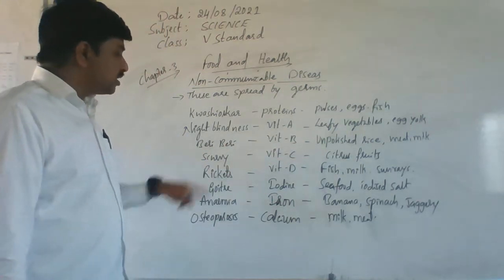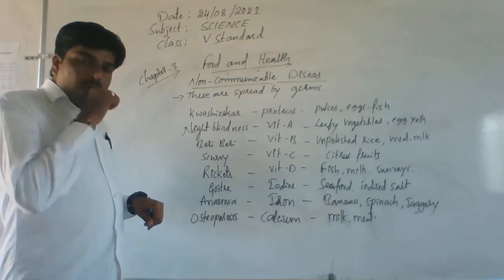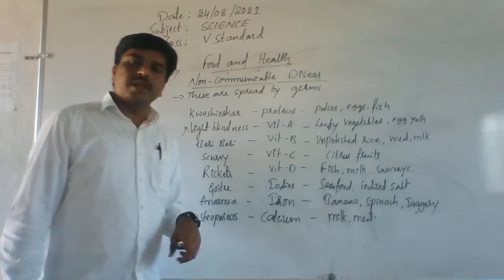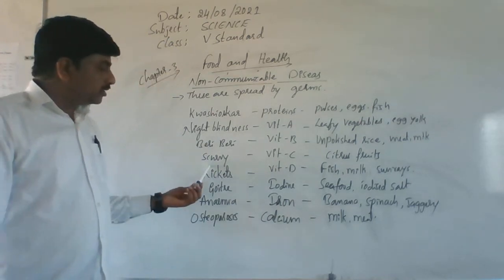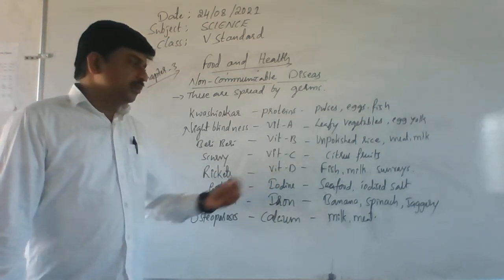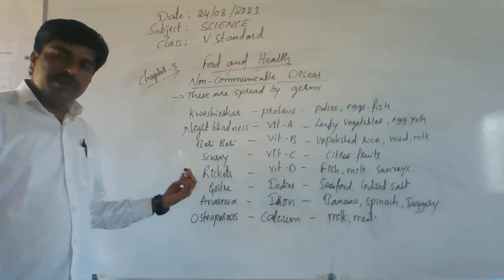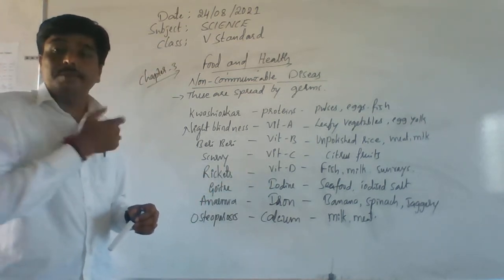Okay. Next one is the scurvy disease. What is it? Scurvy disease is caused by the deficiency of vitamin C. Okay, so the main symptom of scurvy disease is bleeding in the gums,